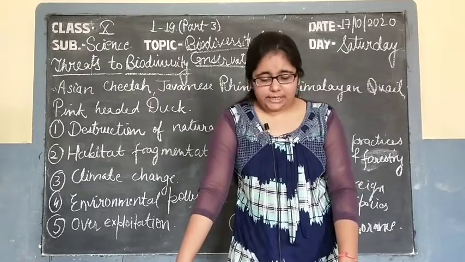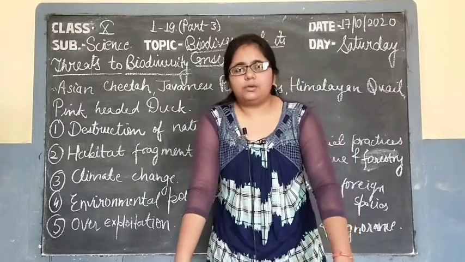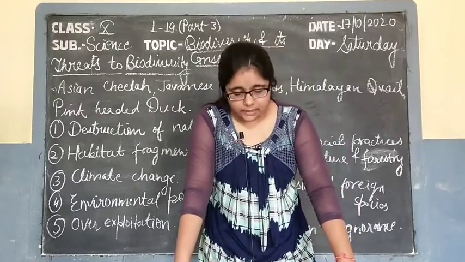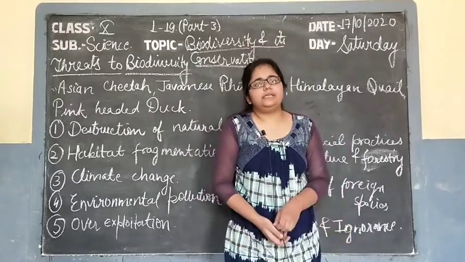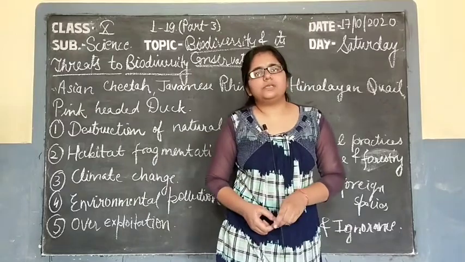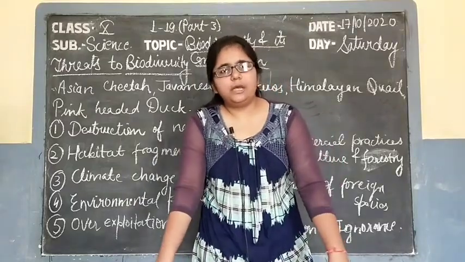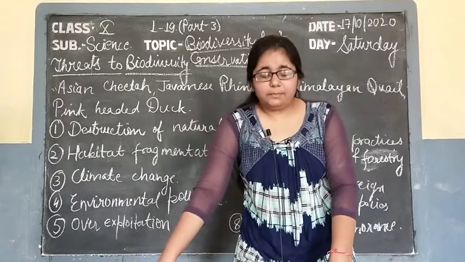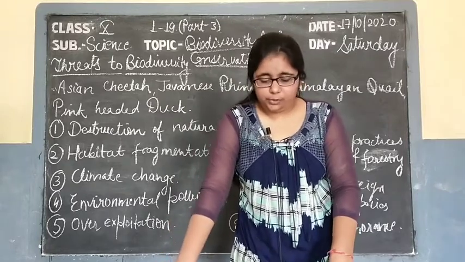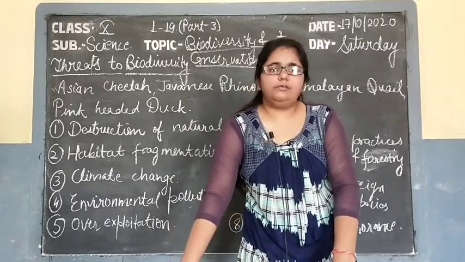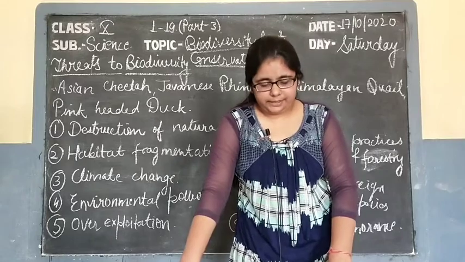So, due to these kinds of pollution, there is also loss of biodiversity, as acid rain is increasing due to the oxides of sulfur and nitrogen. In acid rain, the pH of rain is decreased, and due to that acid rain, the soil and the water bodies are also contaminated.